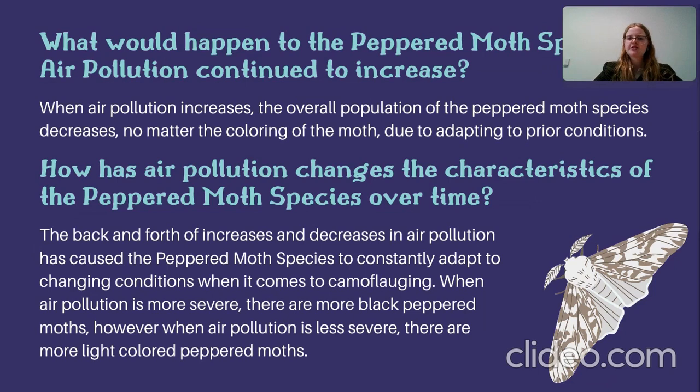And how has pollution changed the characteristics of the peppered moth species over time? The back and forth increasing and decreasing in air pollution has caused the peppered moth species to constantly adapt to changing conditions when it comes to camouflaging. When air pollution is more severe, there are more black peppered moths. However, when air pollution is less severe, there are more light-colored peppered moths.